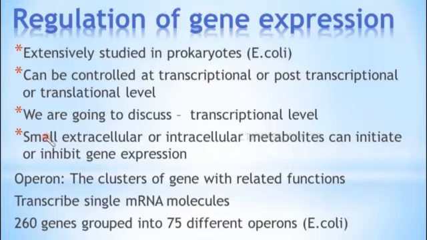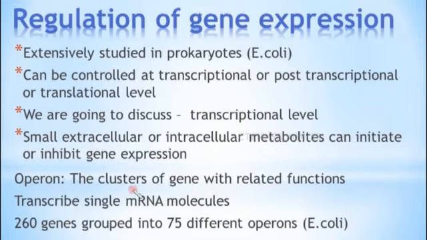For this, there are small extracellular or intracellular metabolites which can initiate or inhibit gene expression. Metabolites means there are primary metabolites and secondary metabolites. Primary metabolites include lipids, proteins, carbohydrates, vitamins, all these things. So, any of these can act as a metabolite which can either initiate or inhibit gene expression. In this, we are going to learn a term called operon.